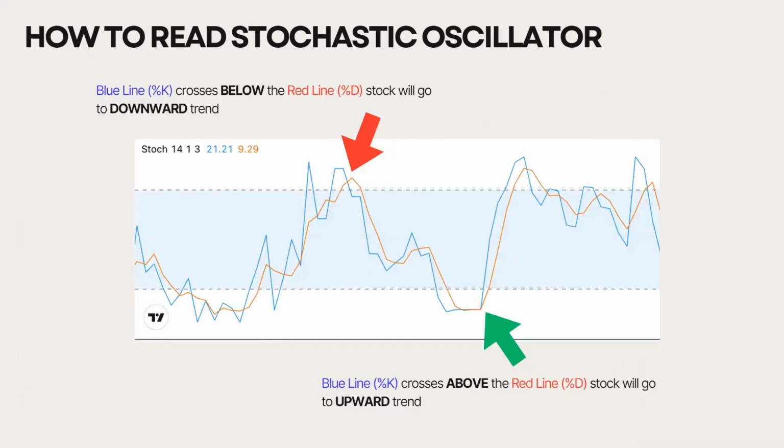When %K crosses below %D, it's like the blue line ghosting the red line, suggesting a downward trend. When %K crosses above %D, sparks are flying, hinting at an upward trend.